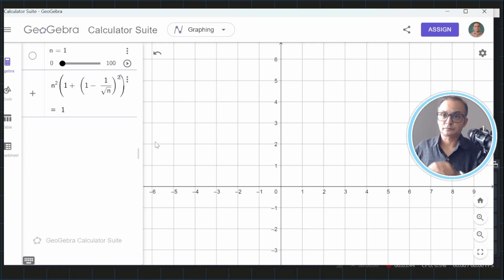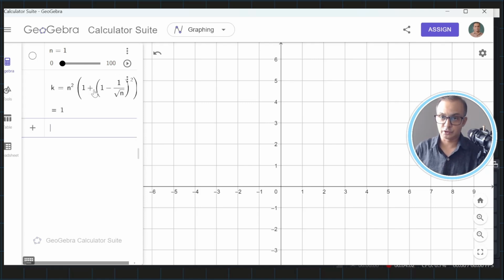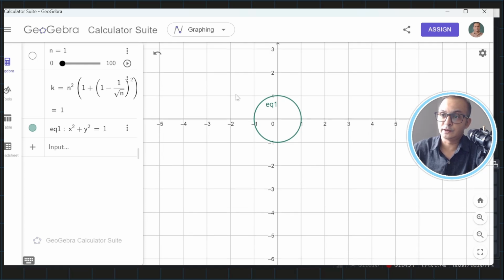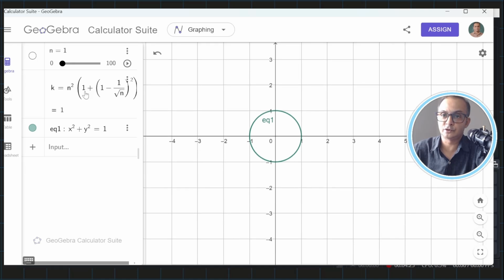And after this, this is the value of k, so I'm going to draw the circle. The circle equation is x squared plus y squared is equal to k. So that is k here, and we have this circle on this grid. Now when n is equal to 1, this is the circle I have, and you can notice that when n is equal to 1, the right hand side expression of the circle equation is also 1. Therefore the circle is of unit radius.